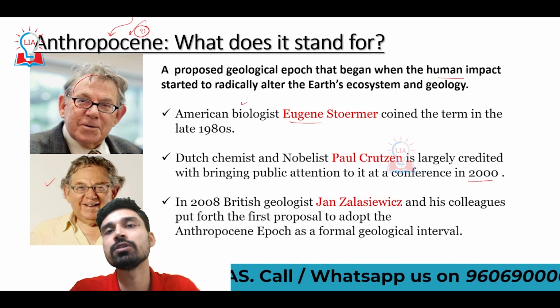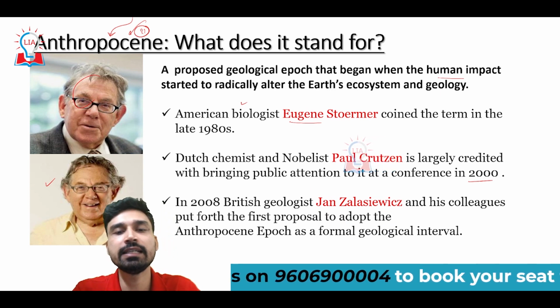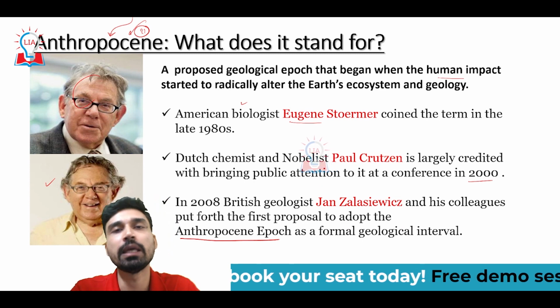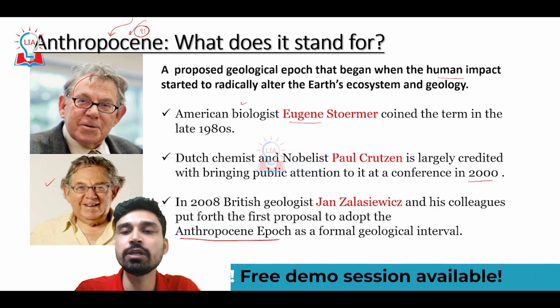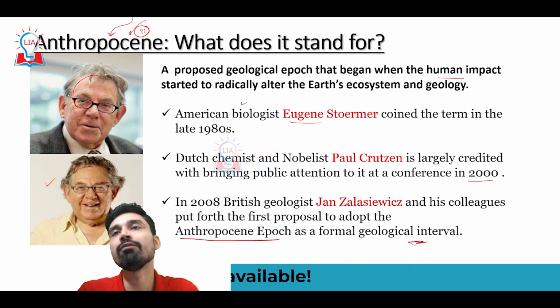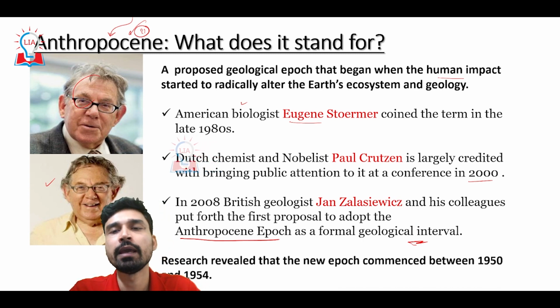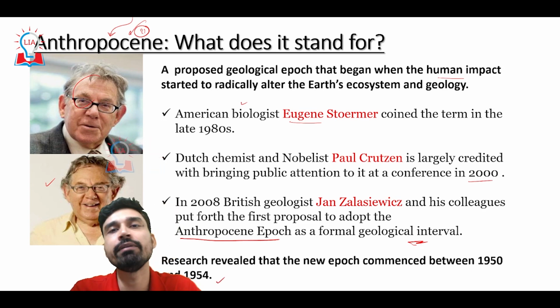Further, in 2008, British geologist Jan Zalasiewicz and his colleagues put forth the first proposal to adopt the Anthropocene epoch as a formal geological interval in the Earth's geological history. So this is the overall evolution of the demand for the Anthropocene by the scientific community. Also, recent research has revealed that the new epoch commenced somewhere between 1950 and 1954.